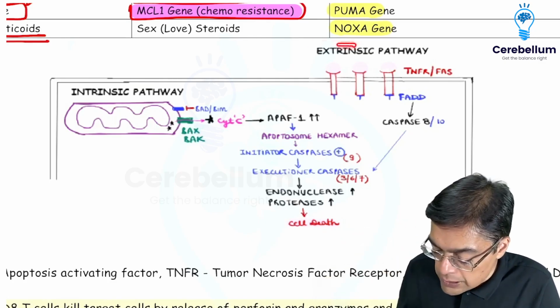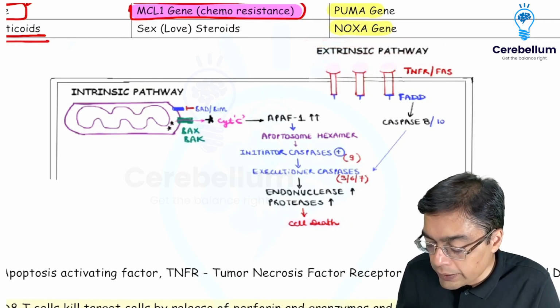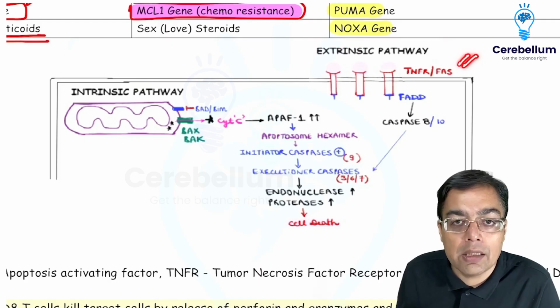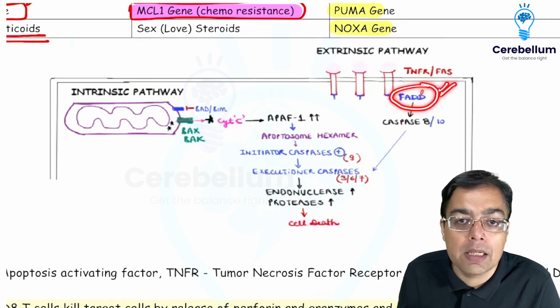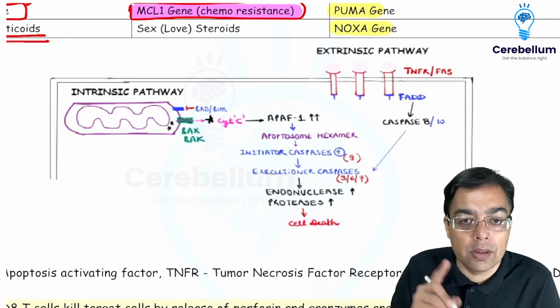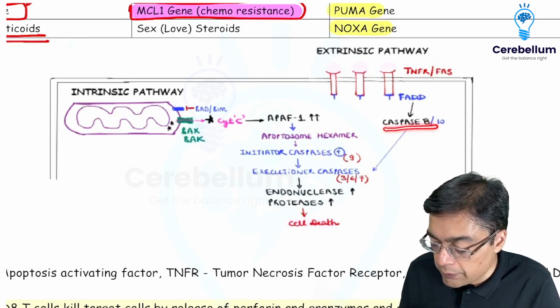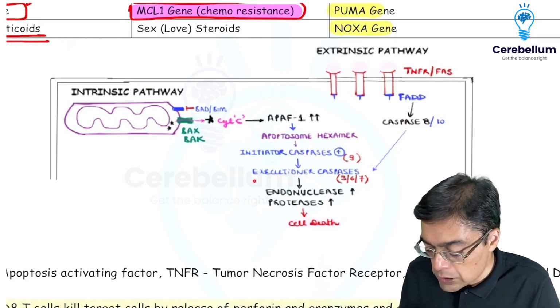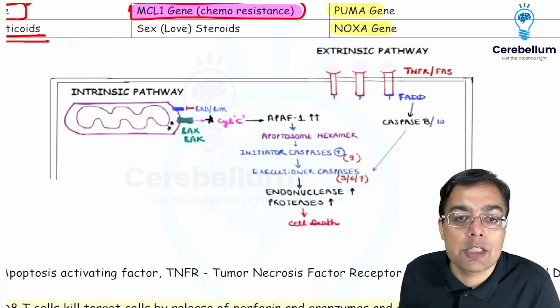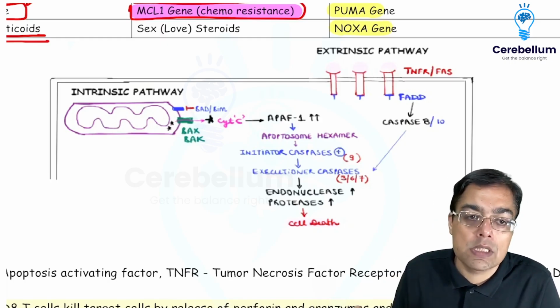With respect to the extrinsic pathway, we had the attachment of molecules like TNF and the Fas ligand with the receptors, the TNF receptor and the Fas receptor. It was responsible for causing activation of the FADD, that is a Fas associated death domain, responsible for causing activation of caspase 8 and caspase 10, and then again it is responsible for causing the activation of executioner caspases 3, 6, 7, subsequently causing cell death.